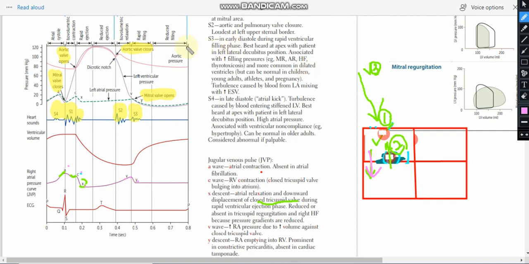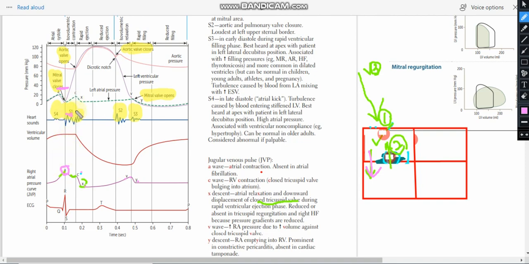The thing you need to remember is that when the mitral valve closes, obviously the tricuspid valve will close, right? Before the valves close, there is atrial contraction. So there will be the A wave just before the mitral valve closure and the S1. Just before S1, from where S1 is starting, there is the A wave.